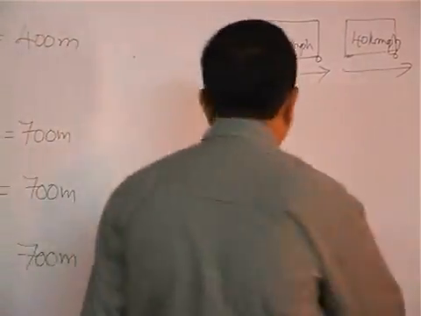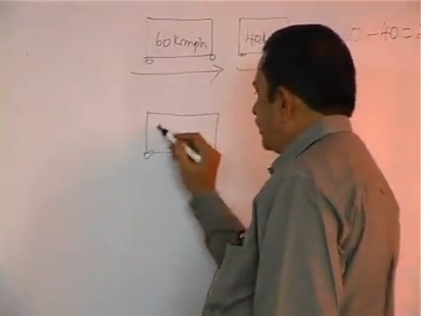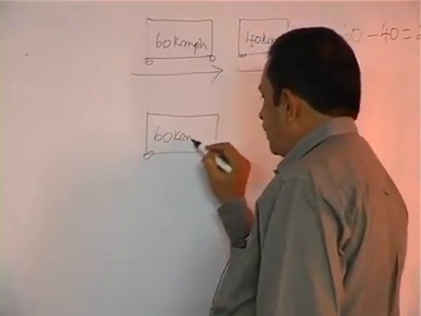Suppose a train is traveling with a speed of 60 kilometers per hour.